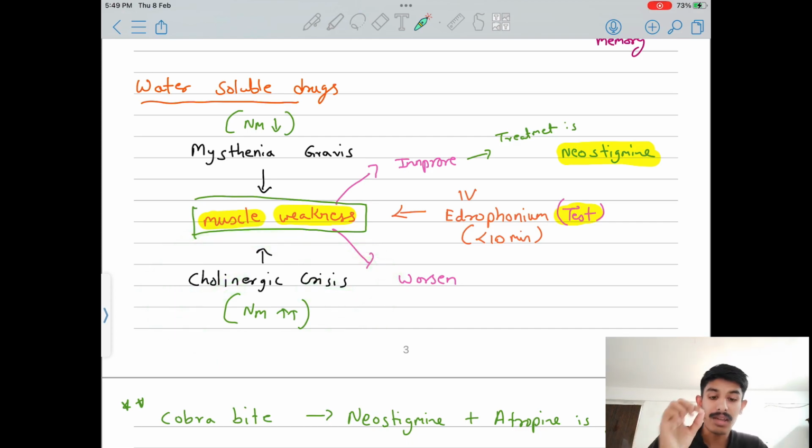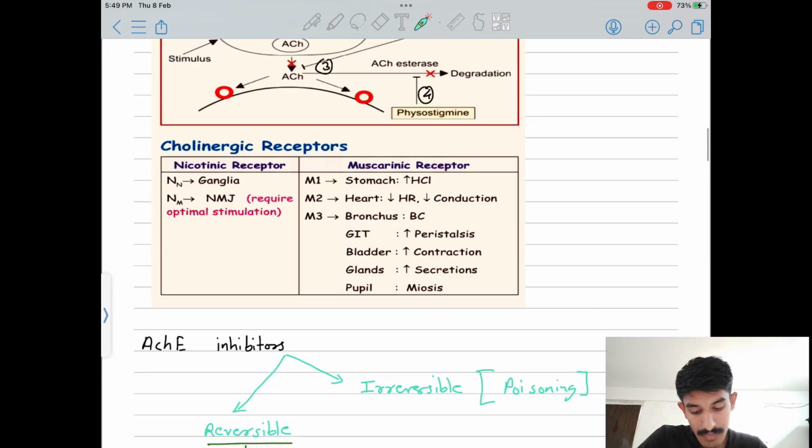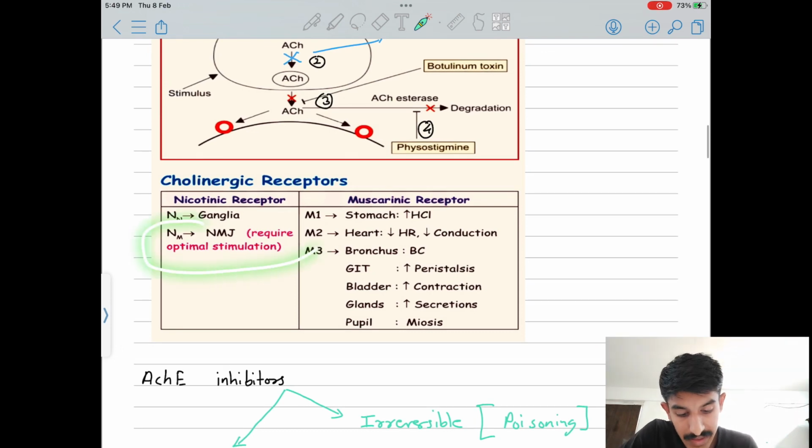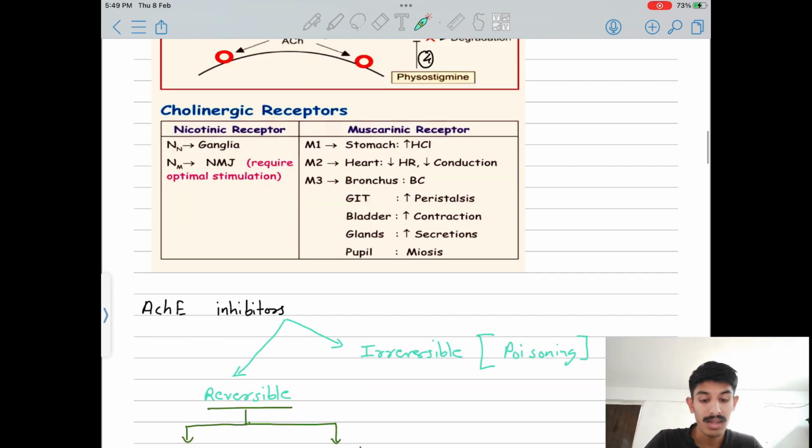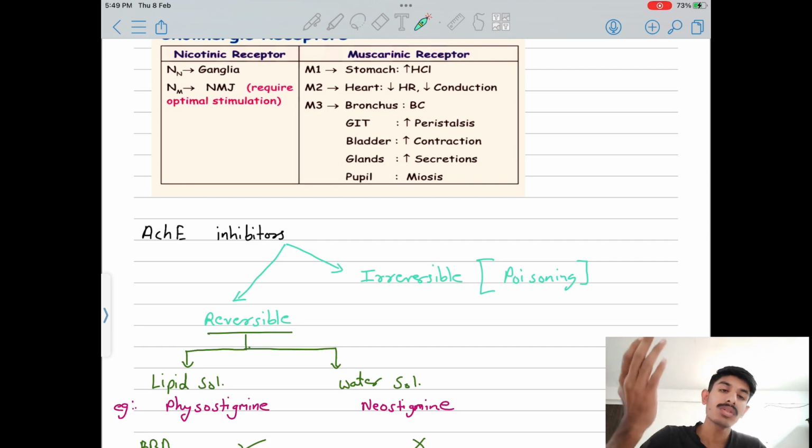Because in the start I told you, the NM receptor, the nicotinic receptor, requires a very proportional amount. You can't give more or less, you need to give in a proper proportion; that's why it will give effect. If you give more, it will still not work.